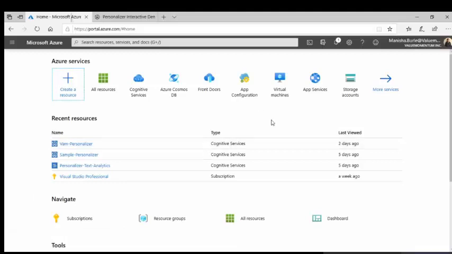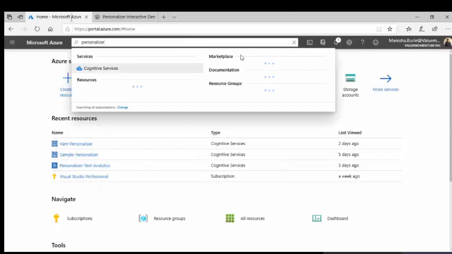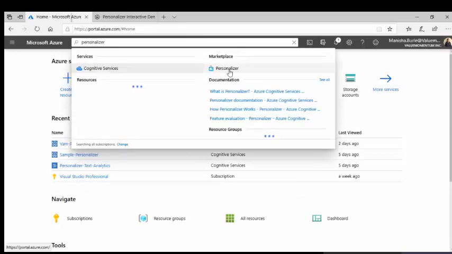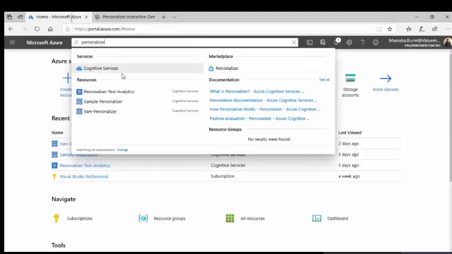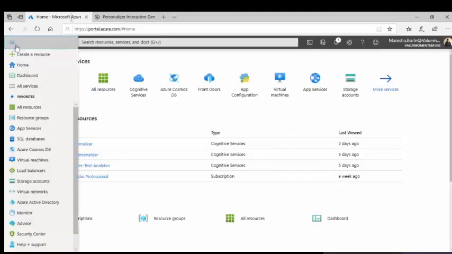This is the Azure portal. I have logged in with my account. You can search for Azure Personalizer in multiple ways here. One is by searching directly in the search bar, which you can see on the home page, by typing Personalizer. You can see it in the marketplace. It's showing Cognitive Services because it is part of Cognitive Services, as Vishwa told you earlier. You can search over there, or the other way is to go to the home button, click here, go to All services,